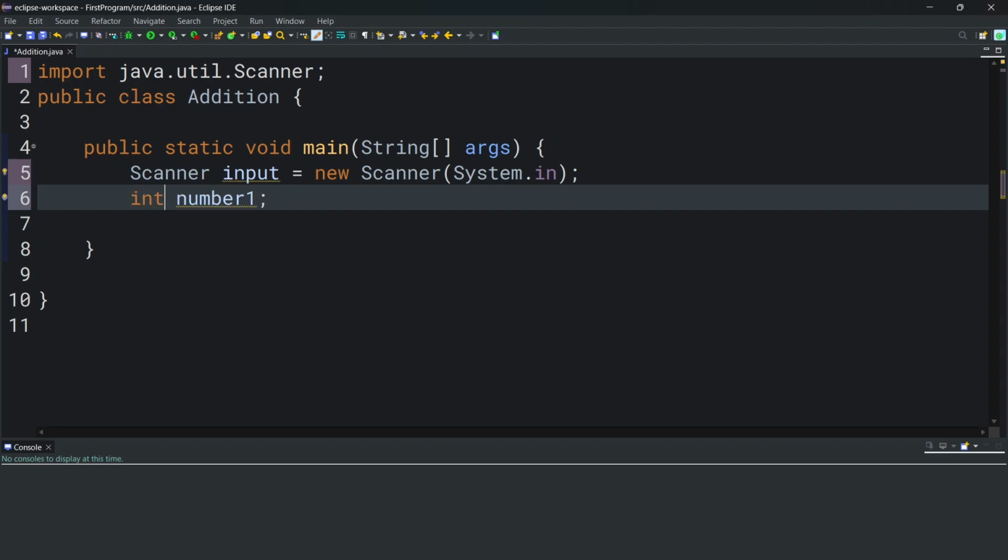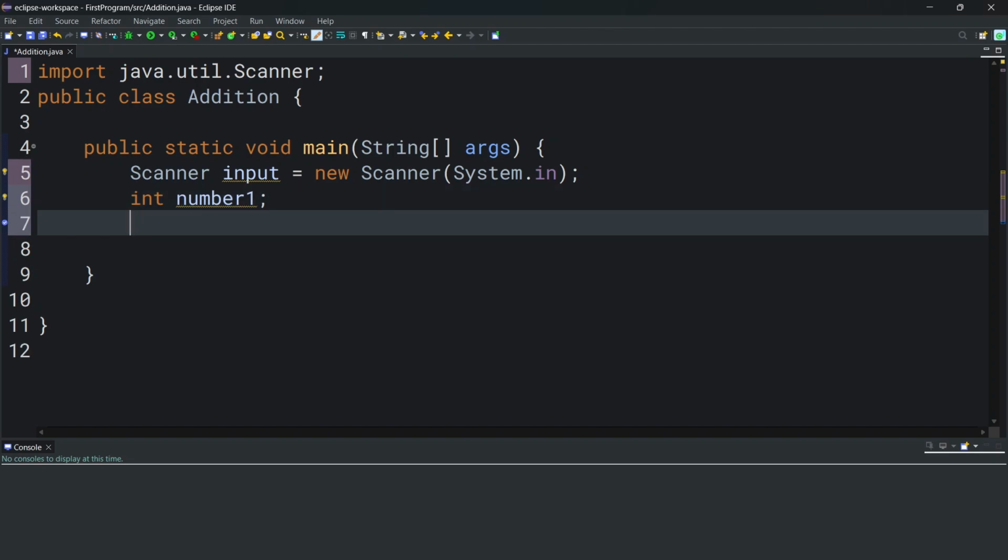So what we're going to do now is create an application that takes two numbers from the user, and it's going to display the sum of the two numbers. So we need two variables to store those numbers. We already have number 1, so we're going to create another variable called number 2.